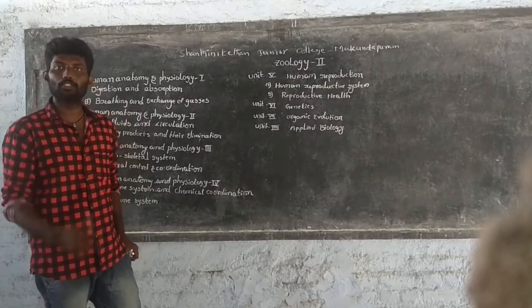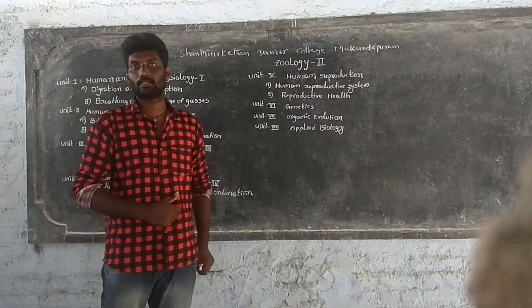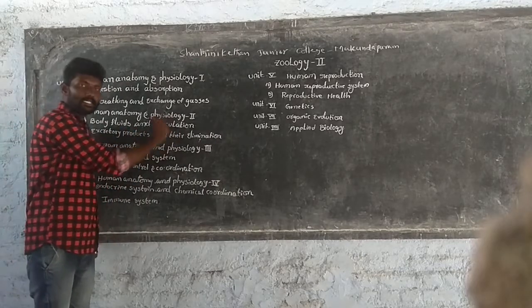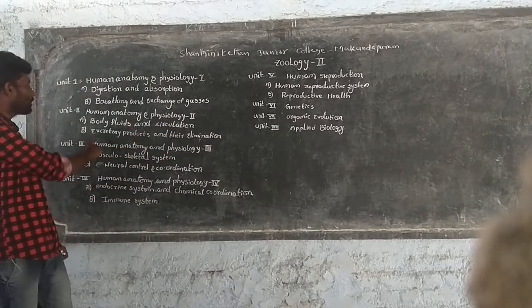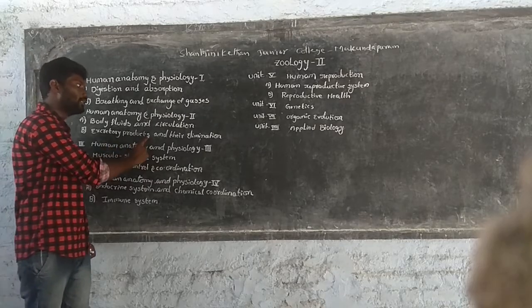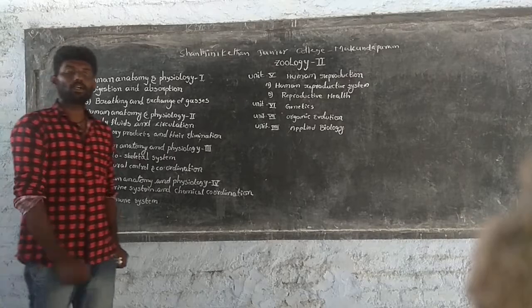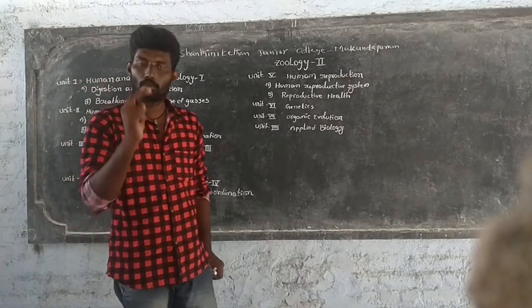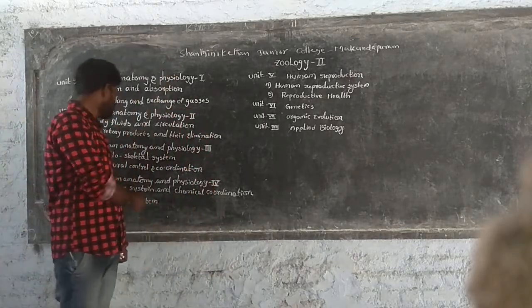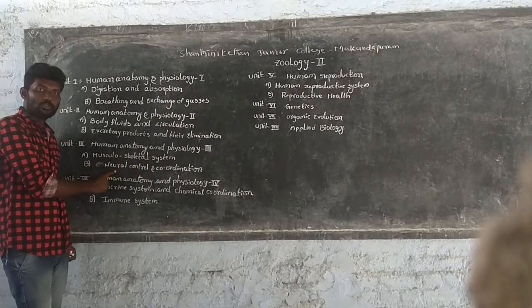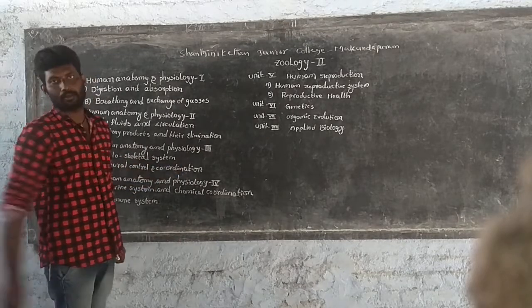At the same time, the second chapter also consists of 2 subtopics. The first one is body fluids and circulation. And the second topic is excretory products and their elimination. In the same way, the third chapter also consists of 2 subtopics. The first one is the musculoskeletal system, and the second one is neural control and coordination.